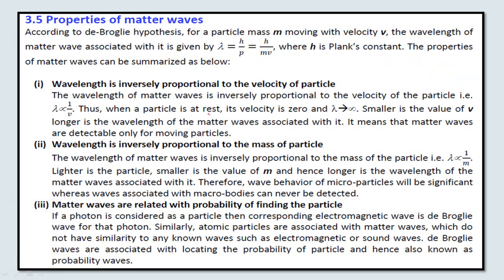So de Broglie wavelengths are not associated with the particle which is in the state of rest, because if the particle is in a state of rest, the de Broglie wavelength becomes infinite, which is meaningless. So de Broglie wavelengths are associated with moving particles only, and the velocity of such moving particles also cannot be infinity, otherwise the de Broglie wavelength becomes 0.